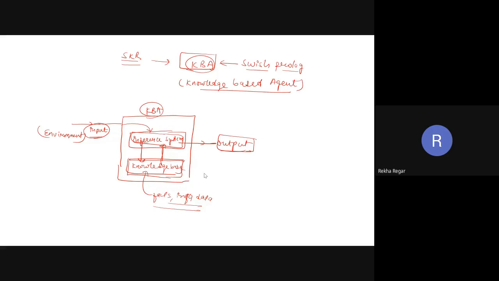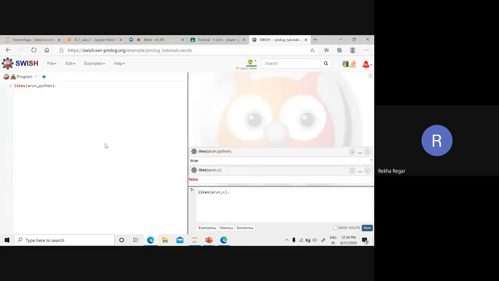So this is the introduction of Prolog. In this, we have a scenario like this. Is there any doubt? Okay, so we have to put some information, put some facts, and after that we can take input, and we are going to get the facts or rules from this system.